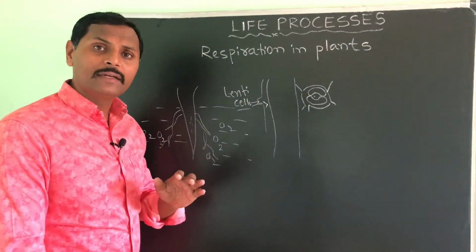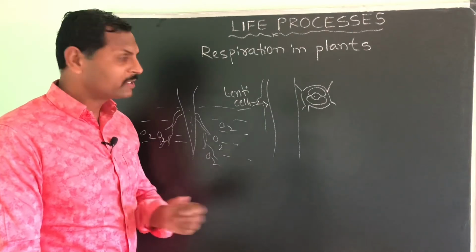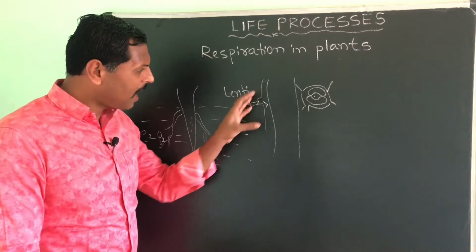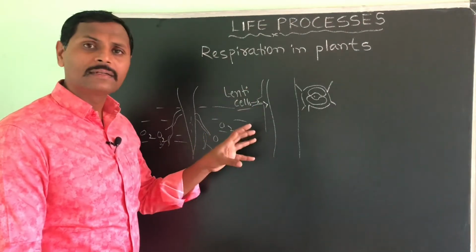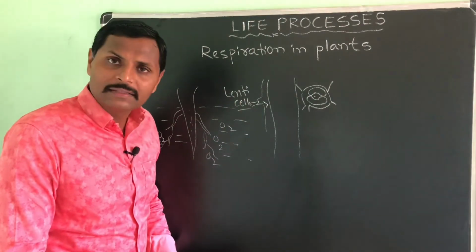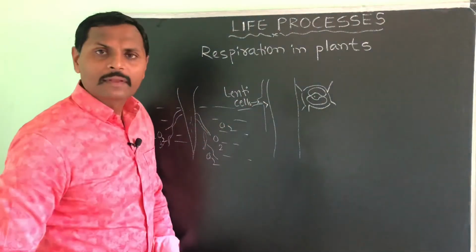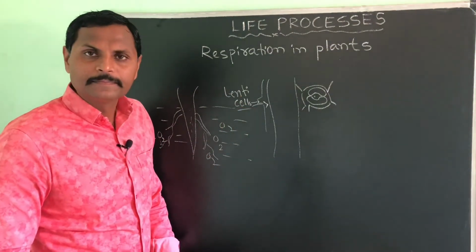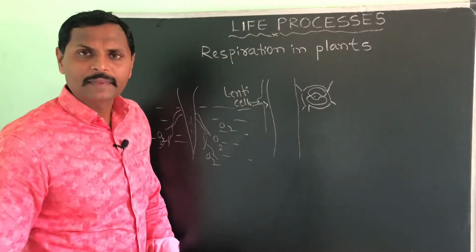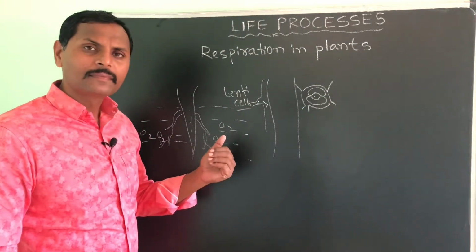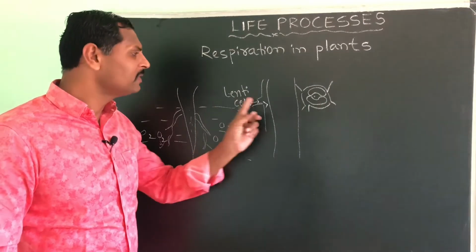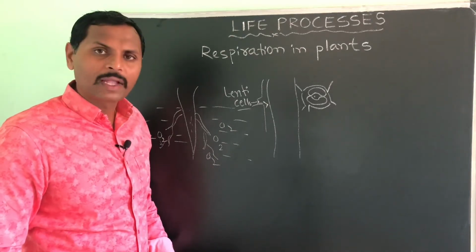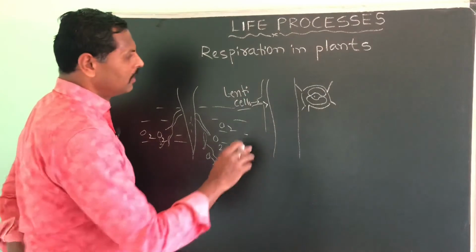So, how will that supply the oxygen to the bark of the tree? Simply, they have this type of pores in the bark. Those pores are called lenticels. So, through that, in the diffusion process only, they will supply the oxygen. Okay. In the daytime, as we just discussed, only oxygen will come out. In the night time, they will take the oxygen through these lenticels. Okay, right.